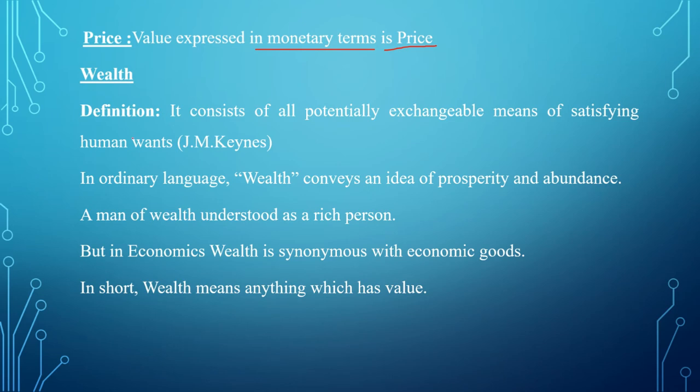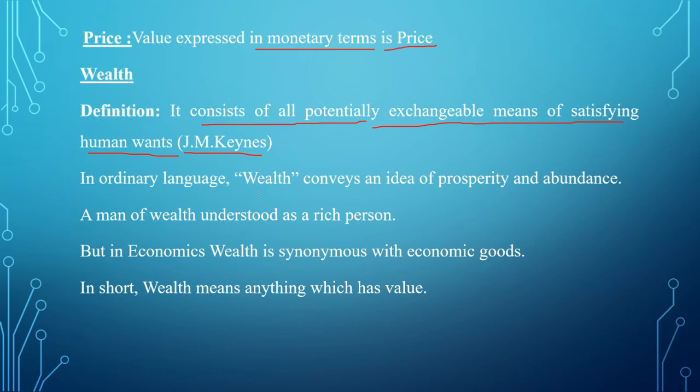Now we will see what wealth is. Wealth consists of all potentially exchangeable means of satisfying human wants. This definition is given by James Keynes, who is known as the father of modern economics. He defined growth also.